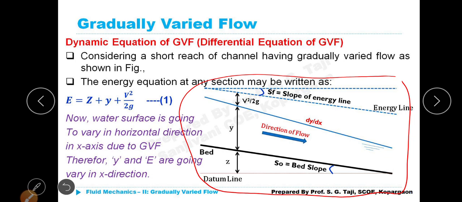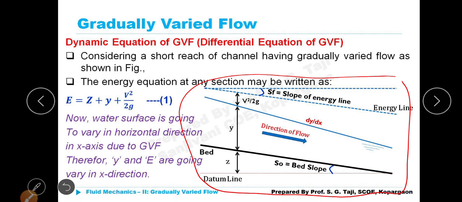Okay. Dynamic equation of GVF, that is also popularly known as the differential equation. Considering a short reach, a very small length of channel having gradually varied flow as shown in the figure. This is the datum line. It is very clearly seen, the datum line.